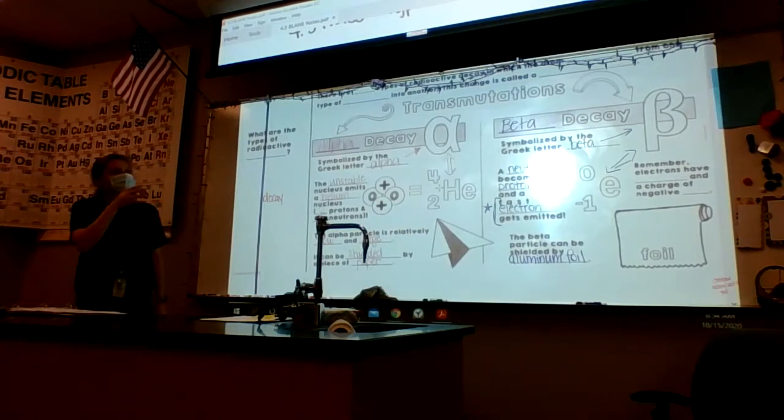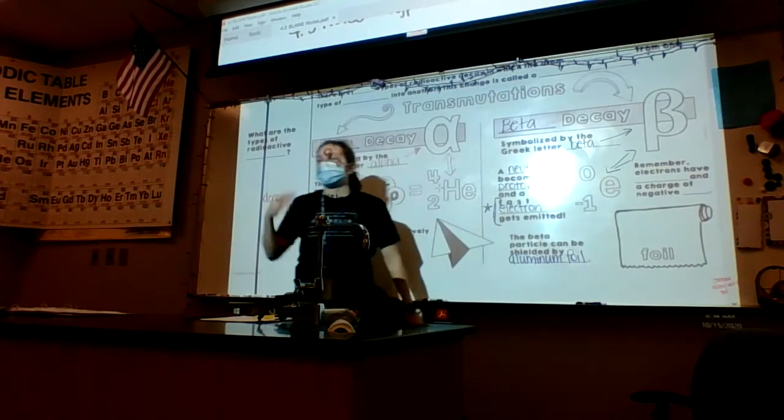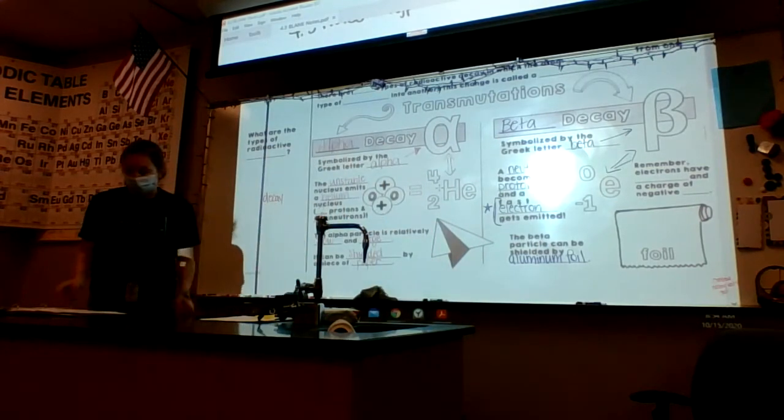Okay, so those are types of transmutations. Alpha decay gets stopped by paper. Beta decay is going to get stopped by aluminum foil. When you get that down, go ahead and turn the page for me.